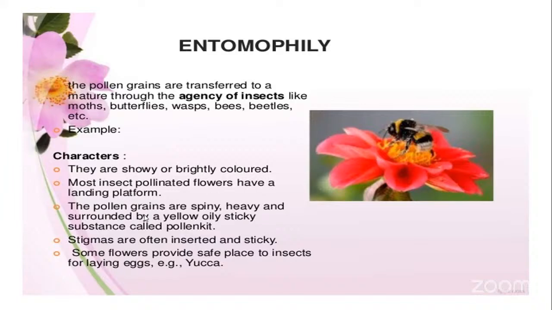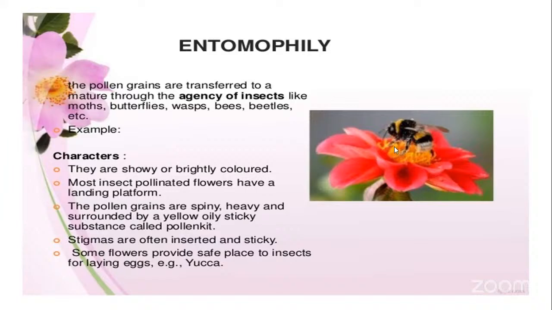Next, the pollen grains. The flowers will develop pollen grains in such a way that they are spiny, they are heavy, and they are surrounded by a yellow sticky substance. Okay, the majority of insect pollinated pollen grains are yellowish in color.